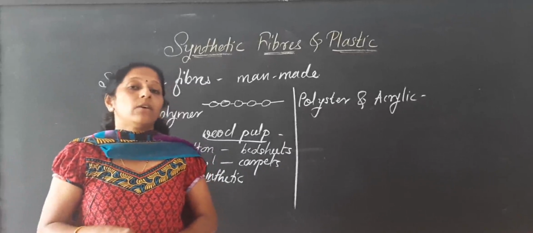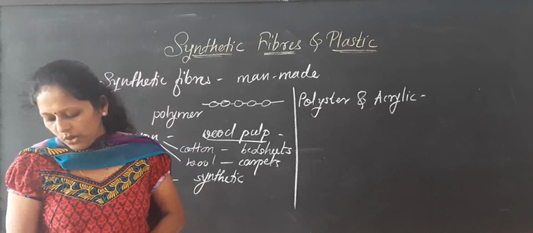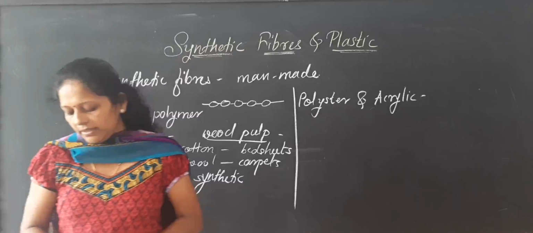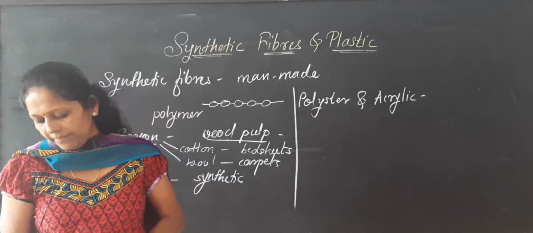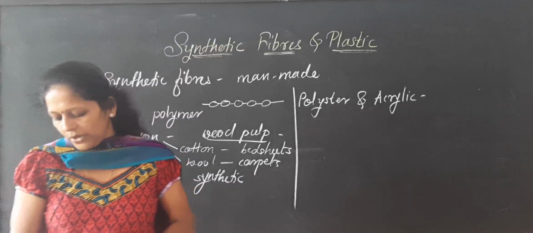It remains crisp and is easy to wash, so it is quite suitable for making dress materials.